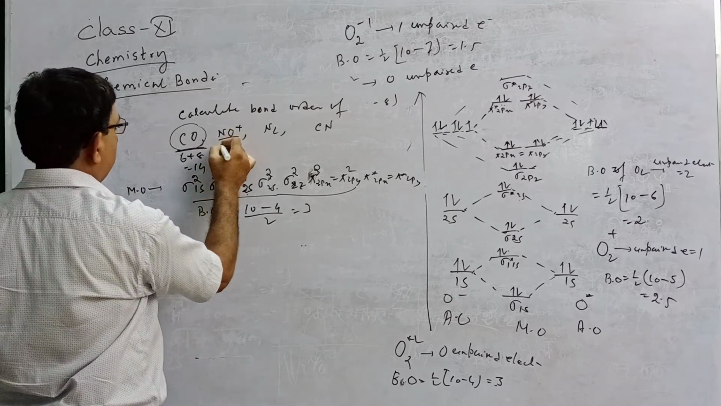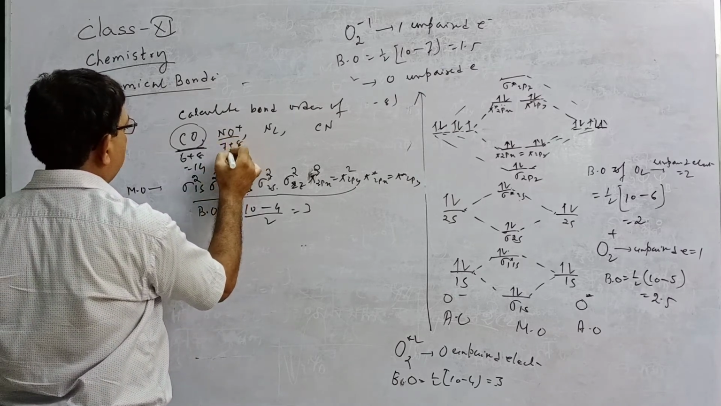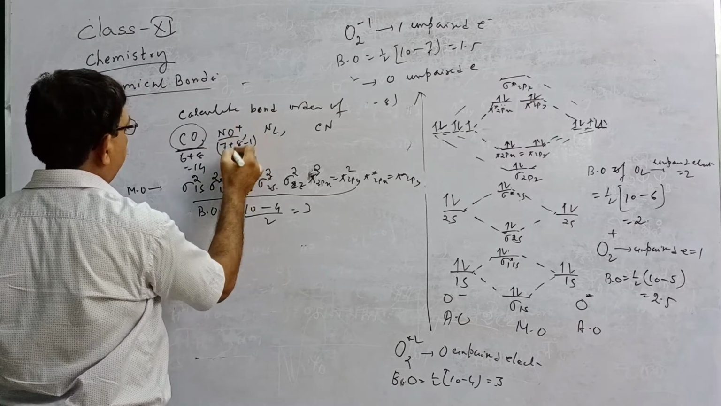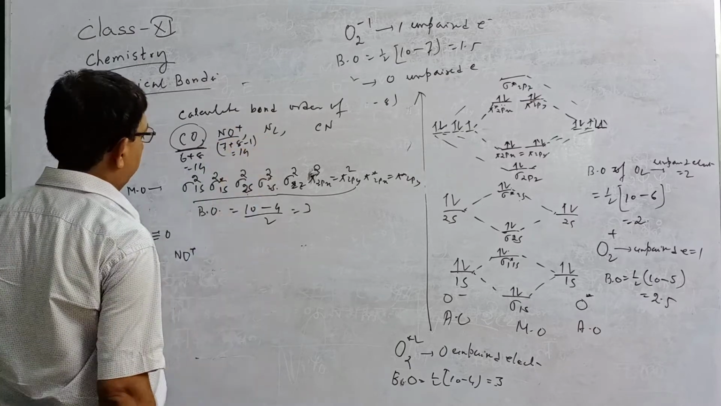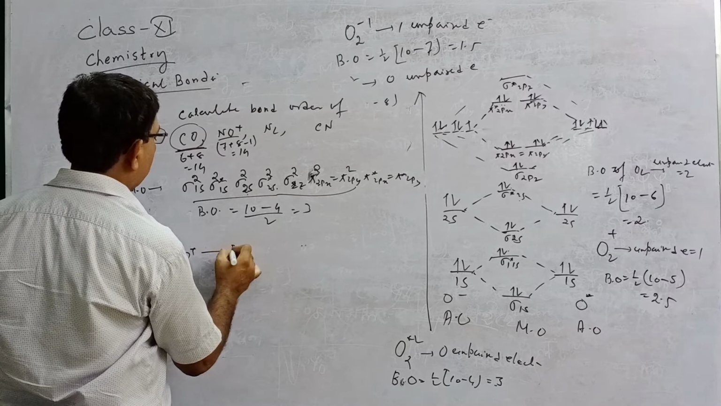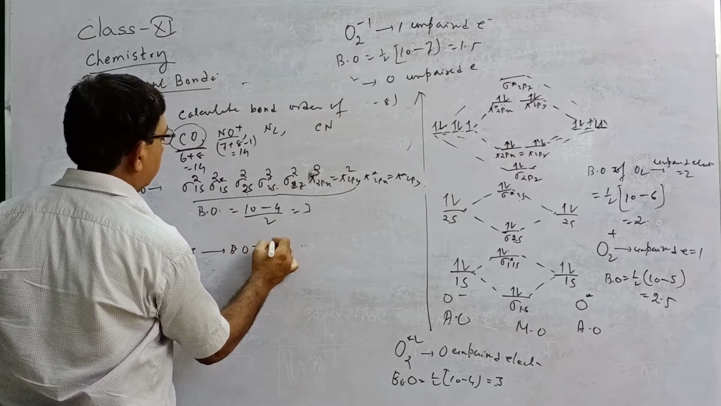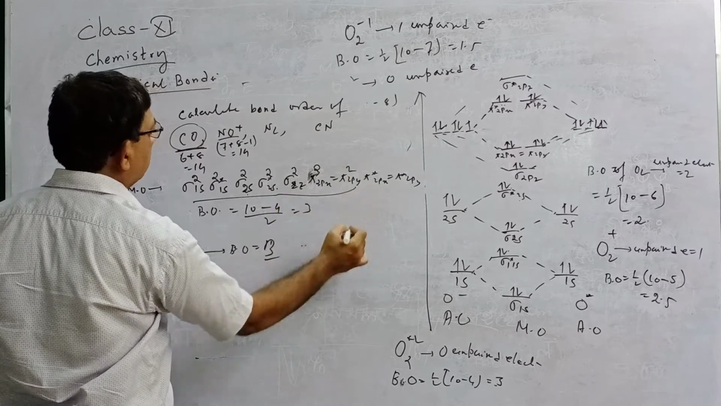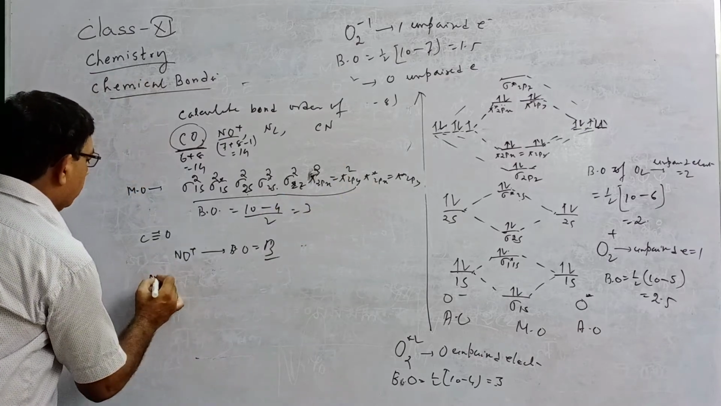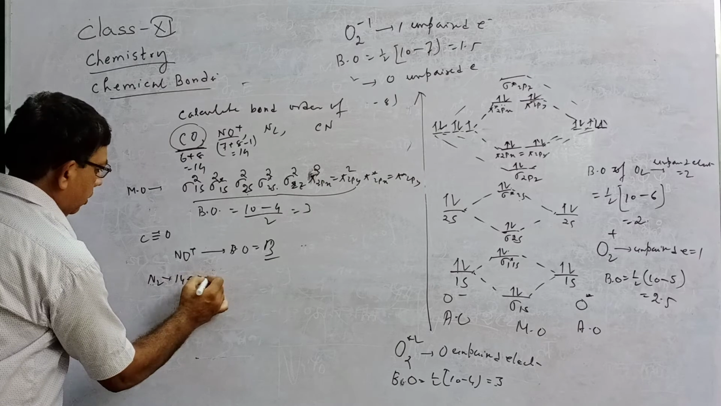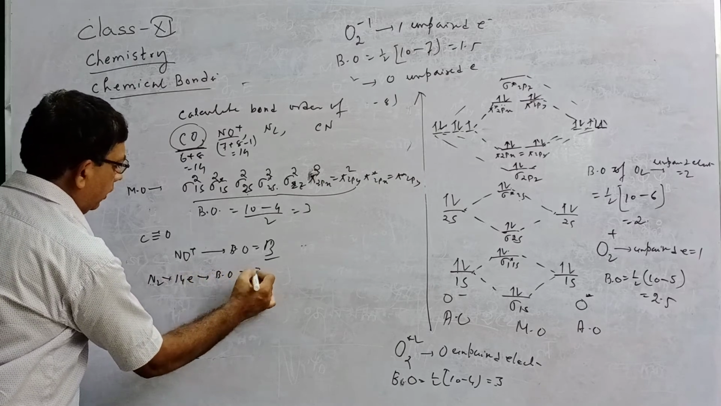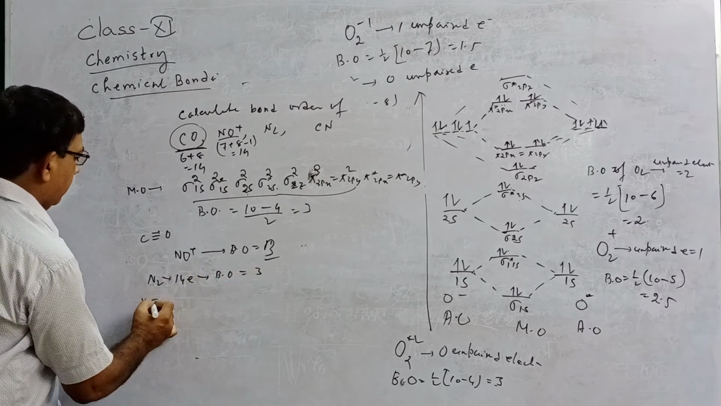Similarly, NO plus. How many electrons? 7 plus 8 minus 1 because plus, that is also 14. So what is the NO plus bond order? Same as CO, the bond order will be 3, because 14 electrons, up to this electronic configuration. N2 has 14 electrons. So what will be the bond order? The bond order will be 3. You know nitrogen has a triple bond.